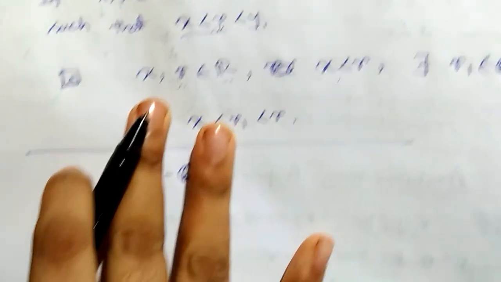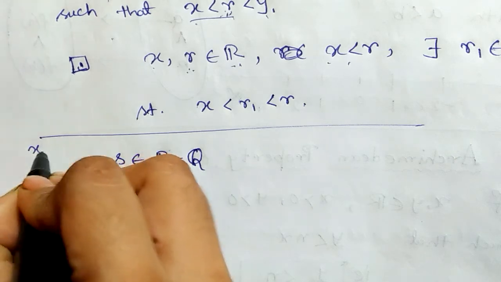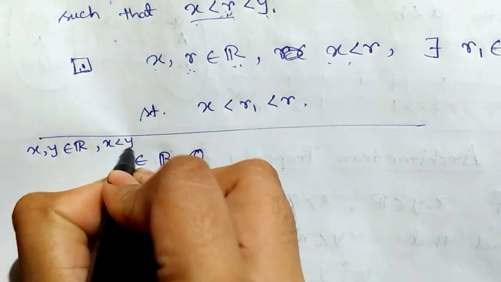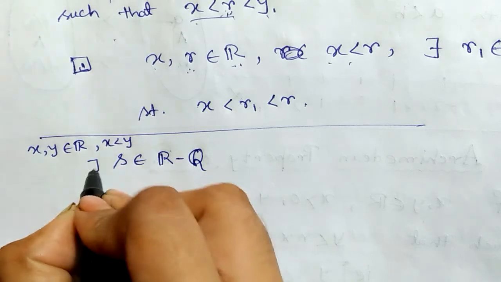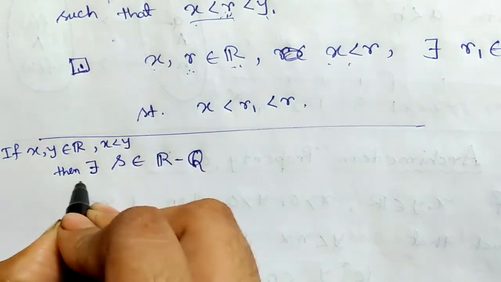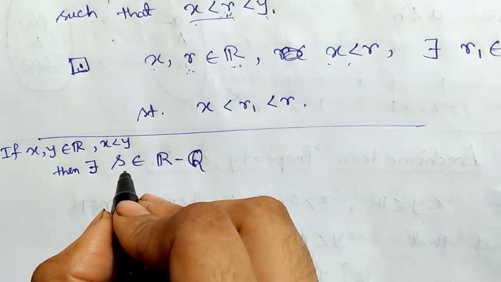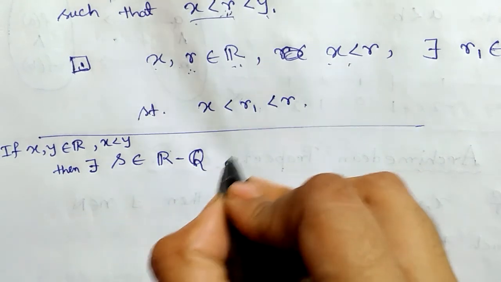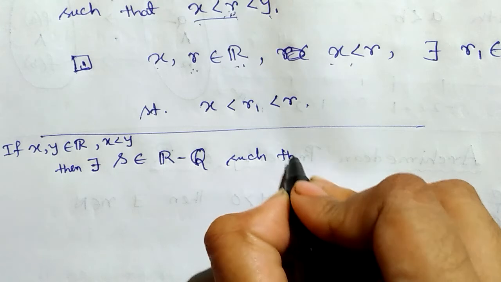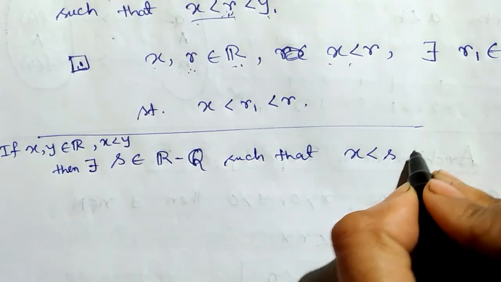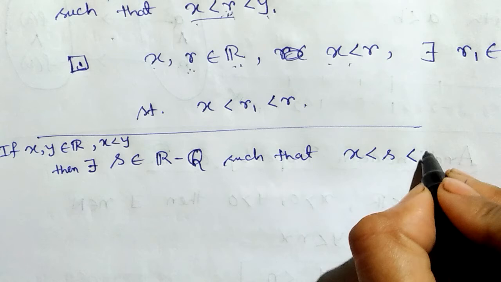So I am writing, if x and y be two real numbers with x less than y, then there exists an irrational number s such that x less than s less than y.